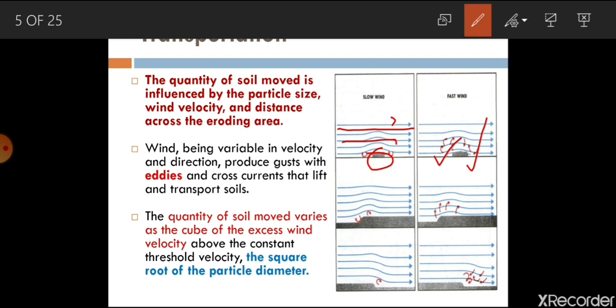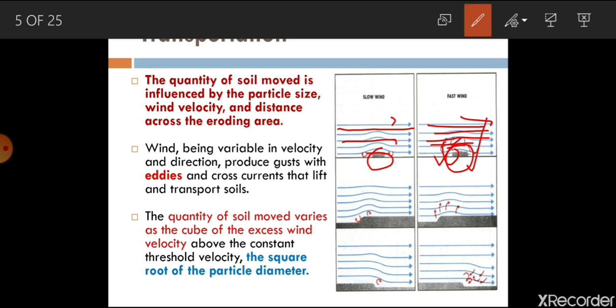So that rock intercepts or reduces the velocity, but the upper wind is moving at its pace. At this particular object, turbulence is created because it is obstructing the flow of wind, and due to this turbulence, soil particles are supposed to lift, and the quantity of soil moved varies as the cube of excess wind velocity above the constant threshold.